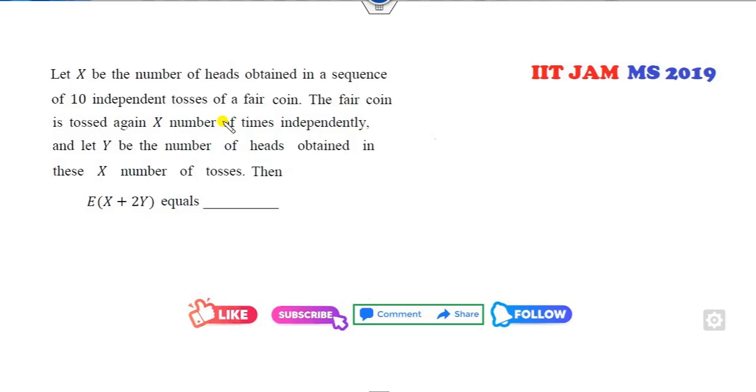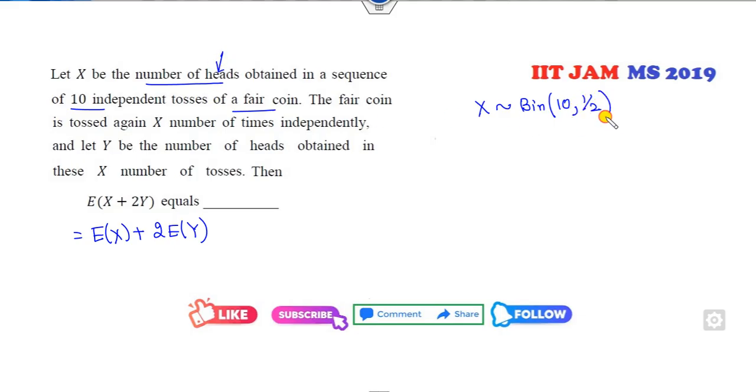Look at this another one. Firstly, my target is to be here. X is the number of heads obtained in a sequence of 10 independent tosses of the coin. Which distribution does it follow? It follows the binomial distribution. Probability of head is half. So can you find the expected value of x? N into p. So that is 5. So this value will be 5 plus something.